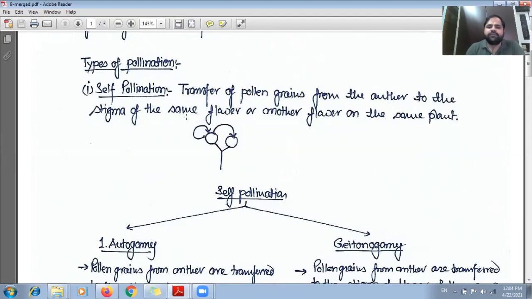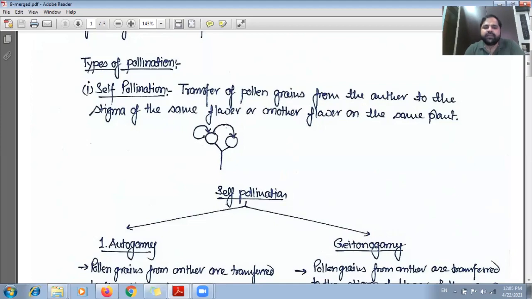In terms of definition, we'll see how we will depict it. The transfer of pollen grain from the anther to the stigma of the same flower, we can see this part. So what is the meaning of this line? The meaning of this line is the transfer of pollen grain is taking place from the same flower to the same flower, means from the anther of the same flower to the stigma of the same flower, or another flower of the same plant.